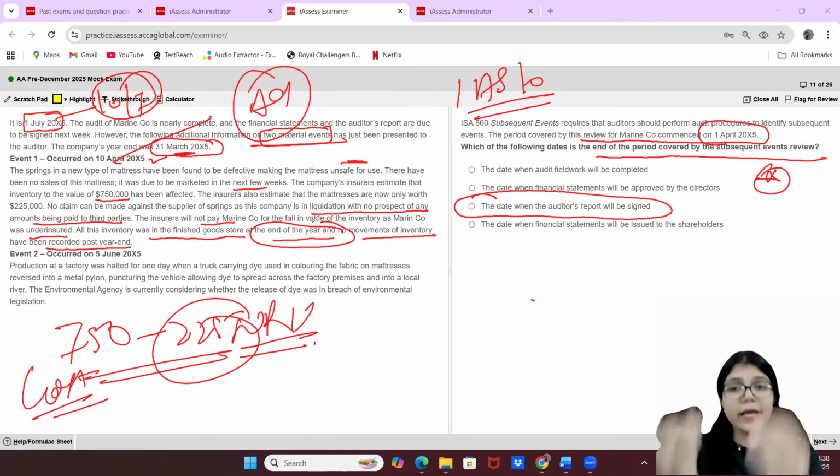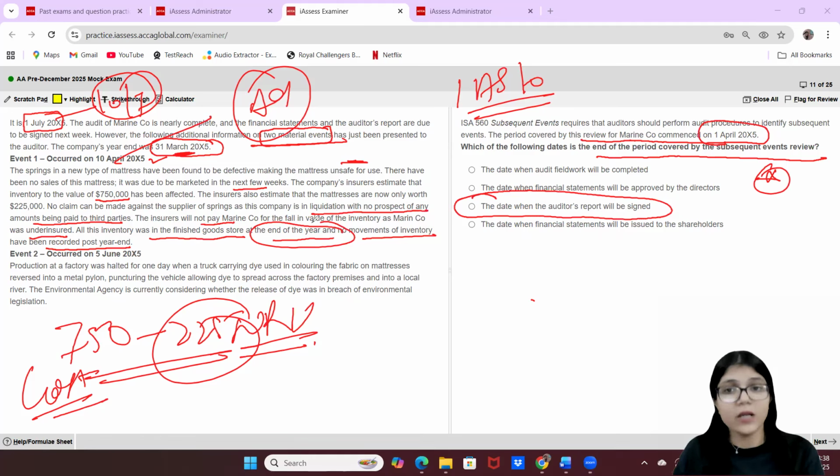So that is the deadline for the auditor also: when the audit report is signed, you do not have any active responsibility to gather or identify any potential other misstatements in the financial statements or any other events that require adjustment or disclosure in the financial statements. But yes, if they get to know that there should be an adjustment or there is a misstatement in the financial statements, they have to amend the same, or they have to look after the same, right?